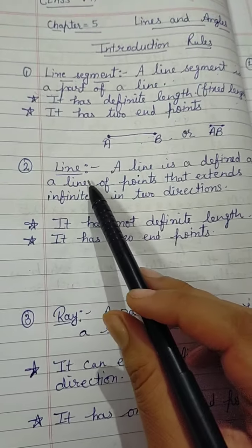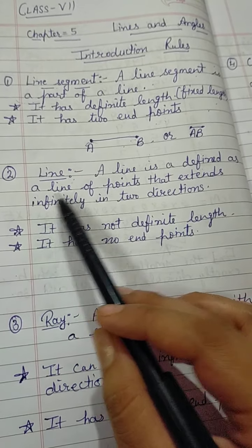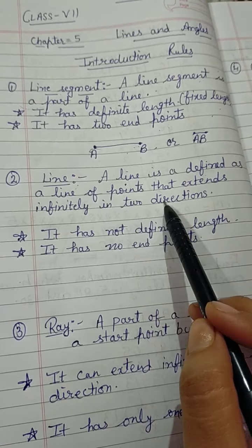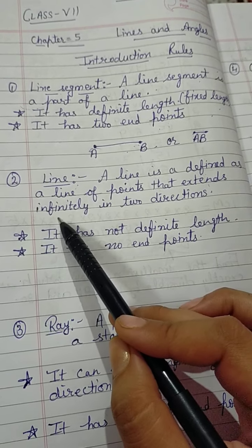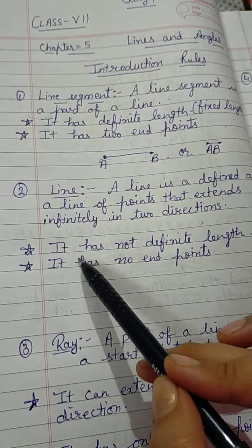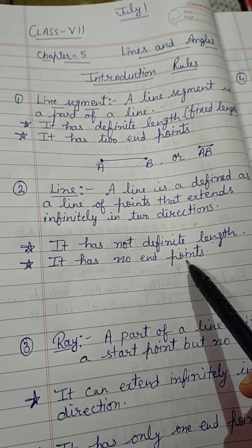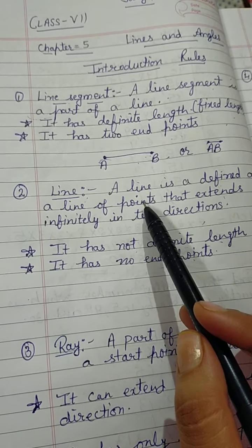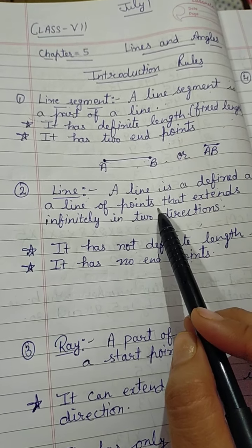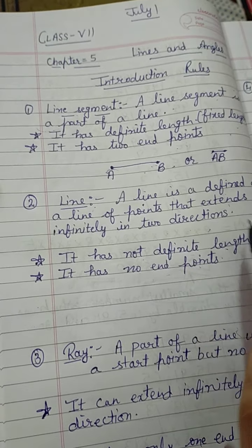Now next is a line. A line is defined as a line of points that extends infinitely in two directions, and it has no definite length, it has no endpoints. It means we can extend a line from both directions endlessly.